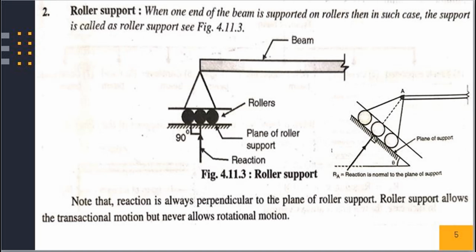Many mechanical components are provided with roller support which roll between guides. In such cases, the reaction can be normal to the guides in either direction. In figure 4.11.3, roller support is shown and also the reactions offered at the roller support are shown.